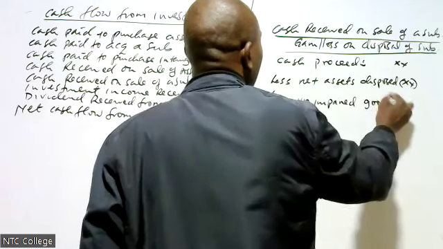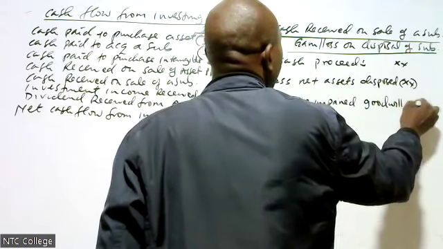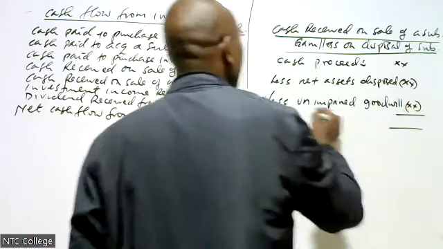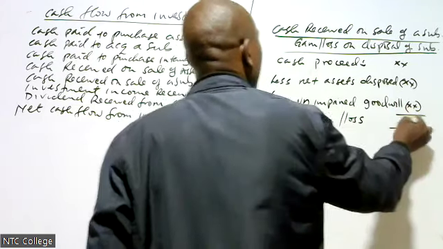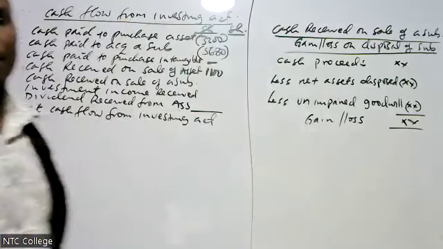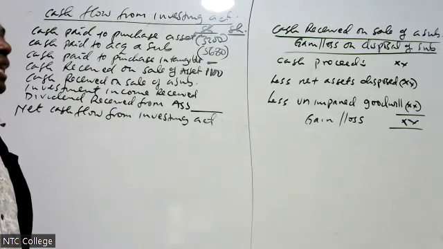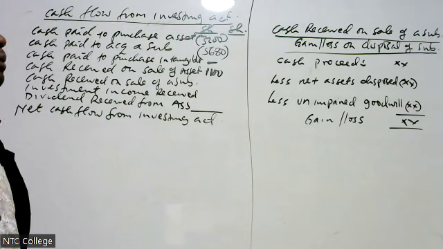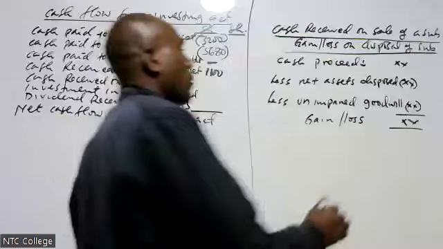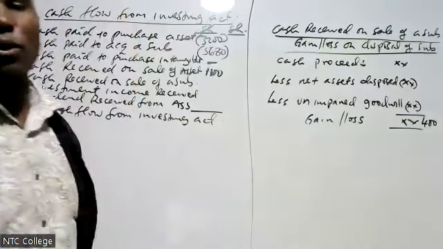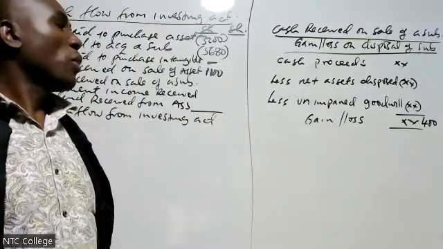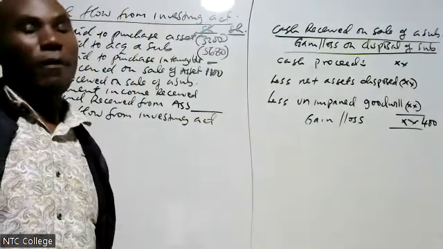If you check where we did this item, you will bear me witness, then you get gain or loss. I believe we are moving together because we did this item in the disposal of shares in the subsidiary. Now, examiner gave us from the income statement the gain of 400. When you check the income statement, we were given the gain of 400.